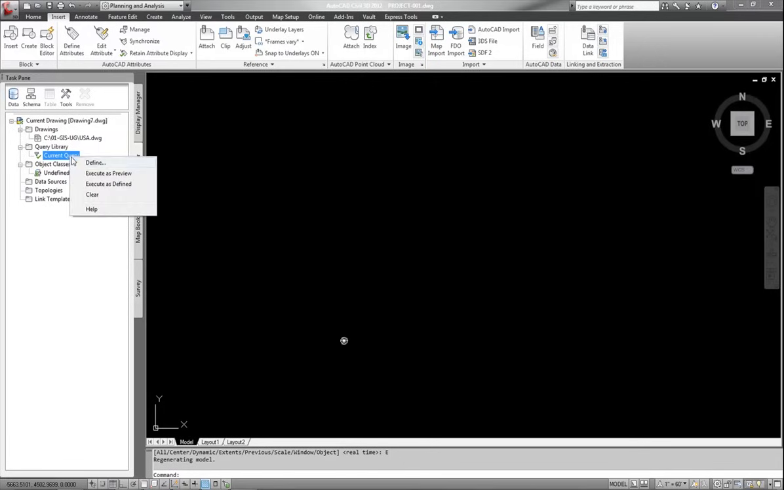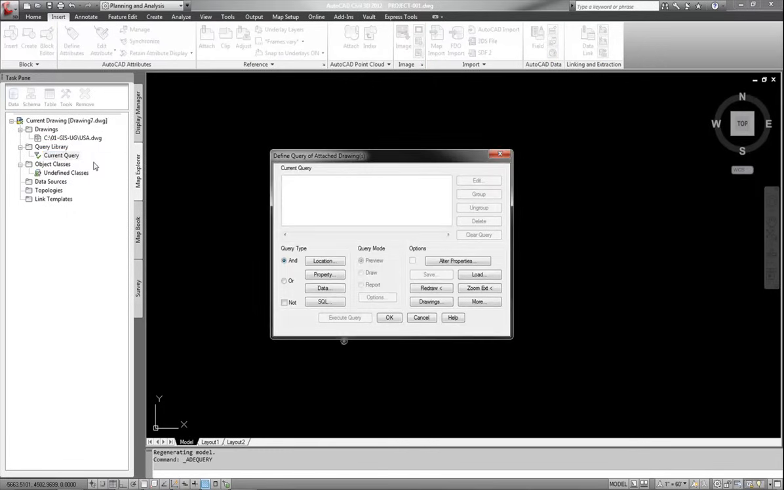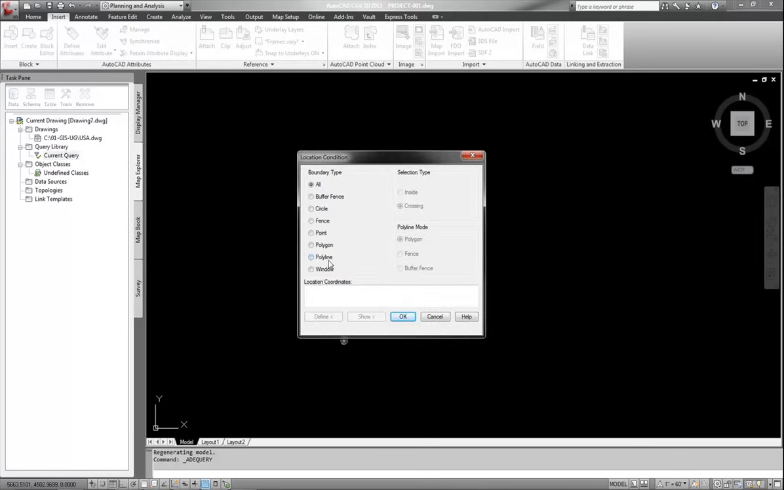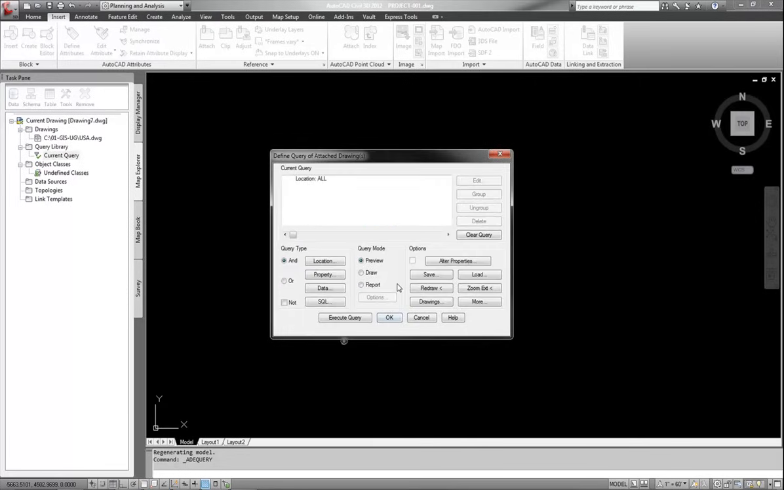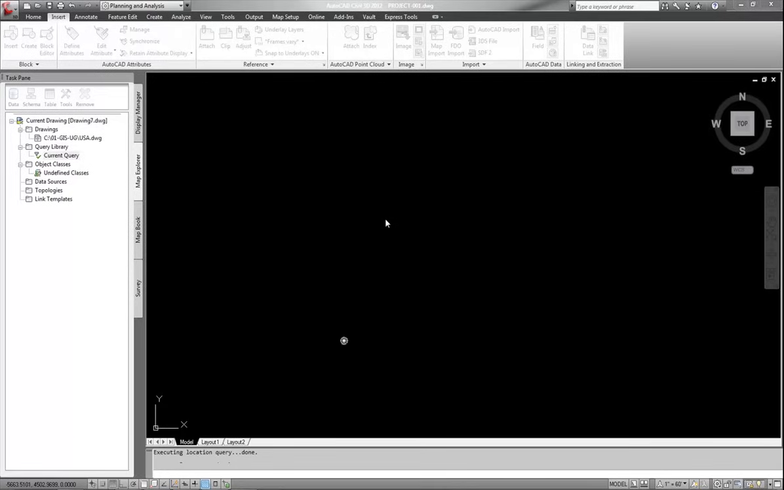And remember, when you define your query, there's different ways of doing it. All I did was right click on current query and click on define, and it brings up this dialog box. I can do it in so many different ways. So there's the location option. I usually do this just to test it. I'm going to do all and hit OK. And I always do a preview first. So execute the query. Okay.